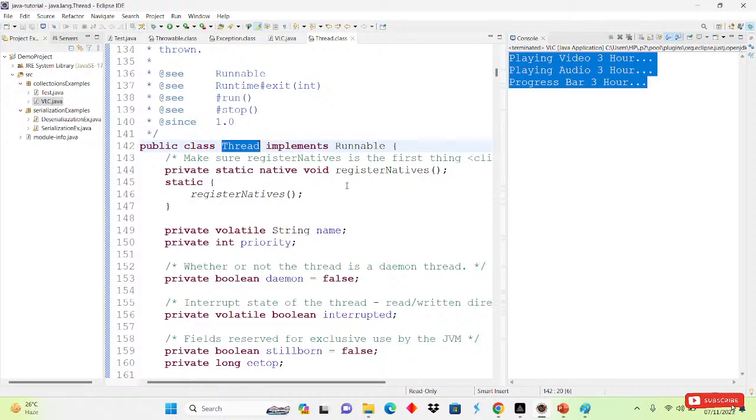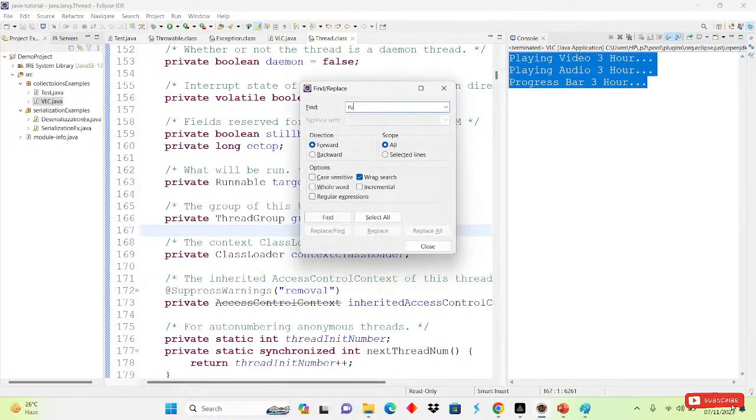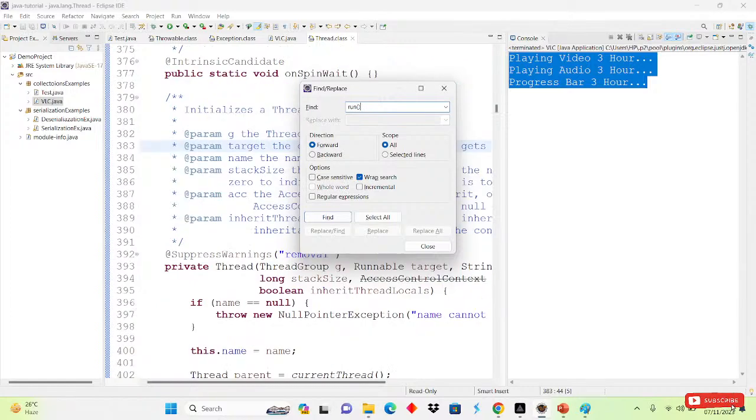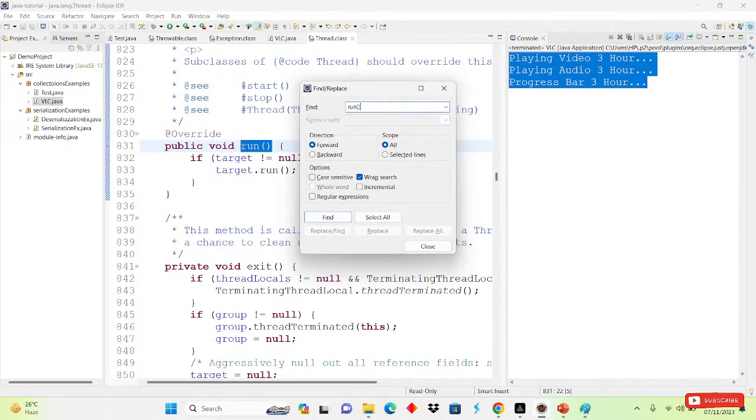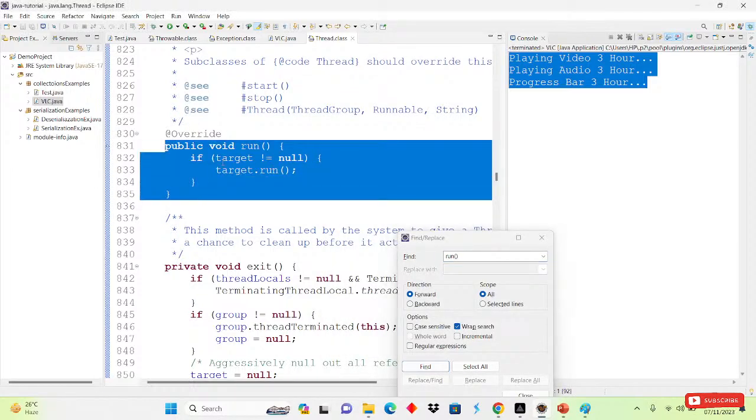Inside that, many things are present, like many methods and variables which are present inside the Thread class. Now if I want to find the run method, simply we will write here run. Yes, the run method is present here. See, the run method is already present, we just need to use that.